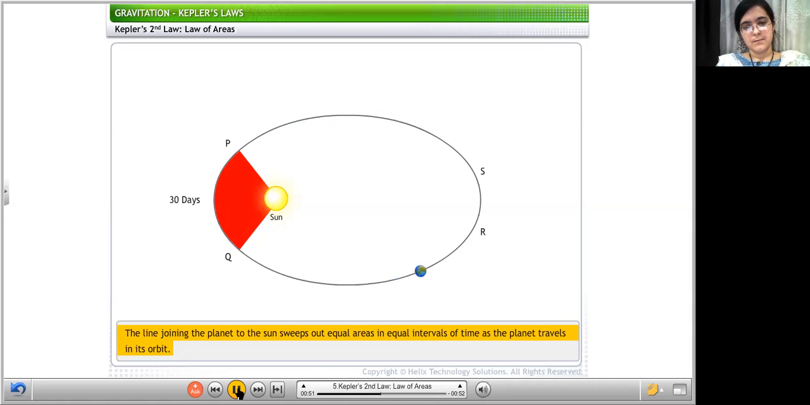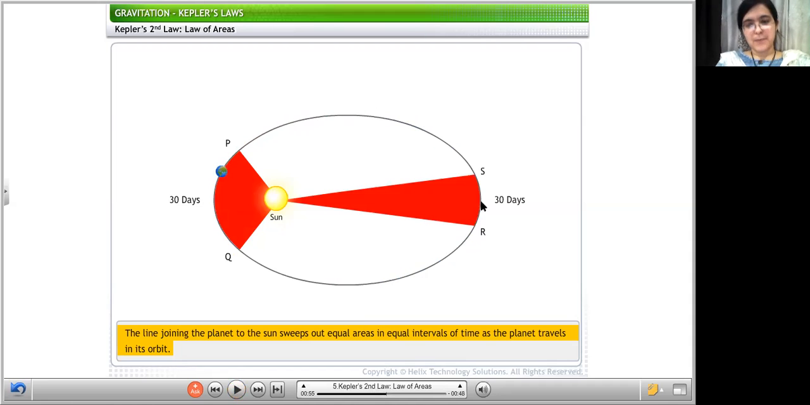This area is equal to the area covered for any 30-day duration during the year. Now if we take the same duration, 30 days, between these points also, this area and this area will be equal. That means this portion and this portion, the area would be equal. This is Kepler's second law, which is also called the law of areas. Why? Because the time interval is the same.